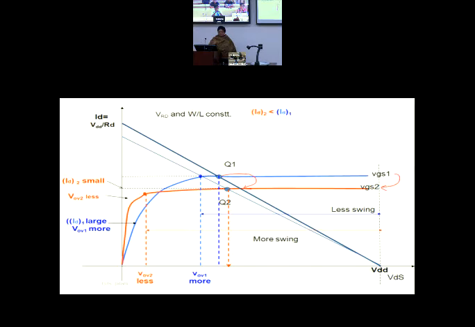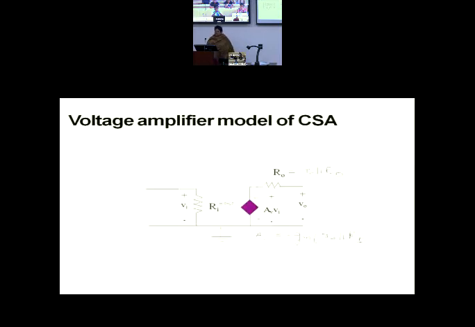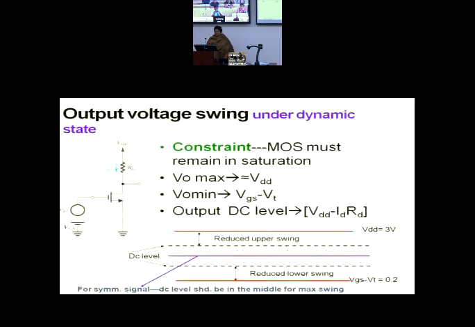So you are looking at the swings, you are looking at the impedances, you are also looking at the gain, you are looking at the Q point locations. So normally the Q point location gives you everything. So as I said, you have a CSA. Now CSA itself can be treated in great detail.